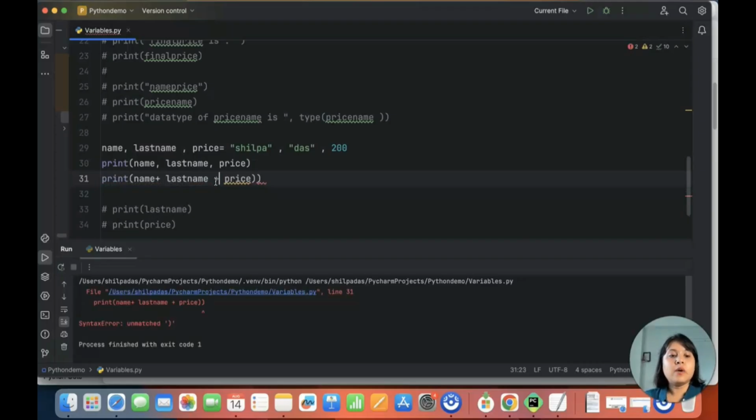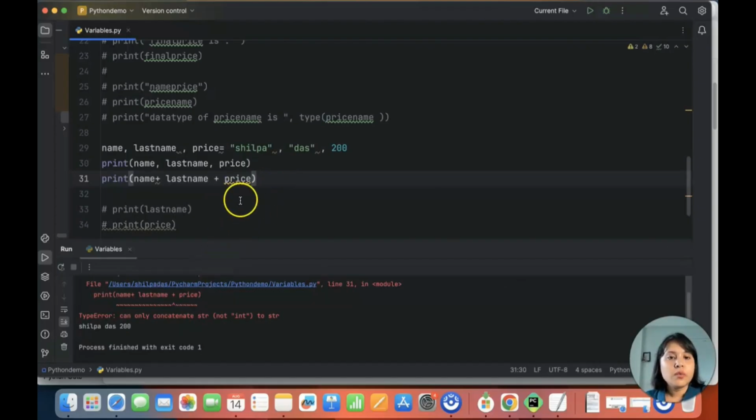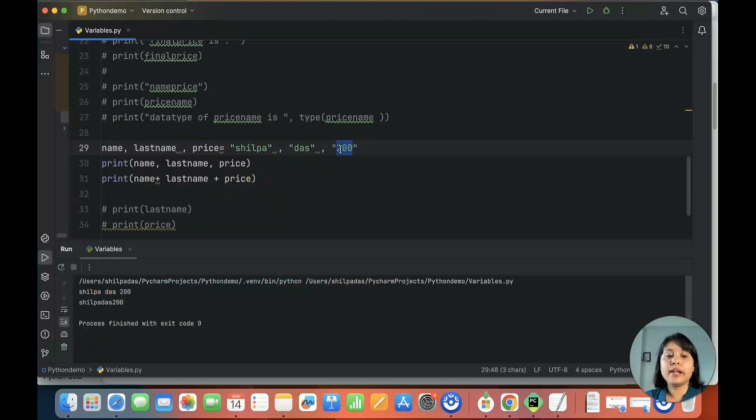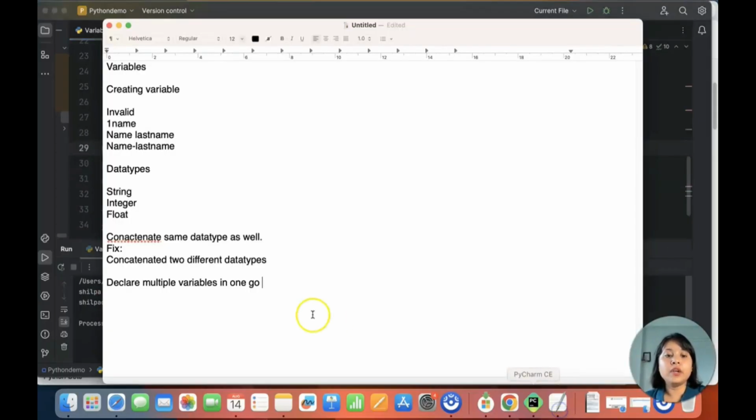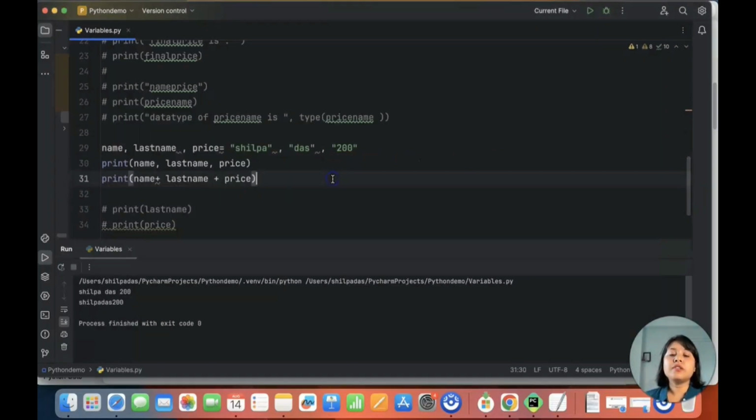Okay, now let me run this. Okay, there are two brackets. What did I see? Okay, so now the price is, again, what did we see, an integer, right? So we cannot concatenate a string with an integer as we saw. So what I can do is, I can convert this integer to a string, and then I can go ahead and run. So you see, the first name, last name, and the price is written here. So this is how you can print and you can declare the variable in one go. Okay, and I will cover the list concept later.